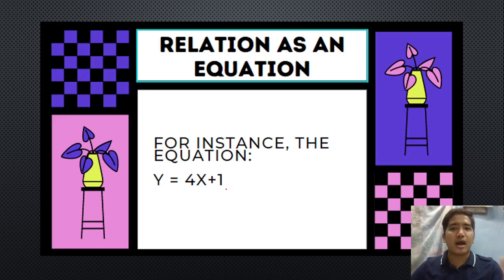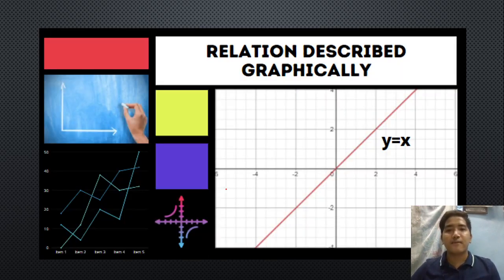That's why we can say that in equation, we can see that they have a relation. Next one, we have the relation described graphically. Okay? So, in every set of points na makikita nyo dyan in every graph, that they have a connection into each other, then we can say that they have a relation.